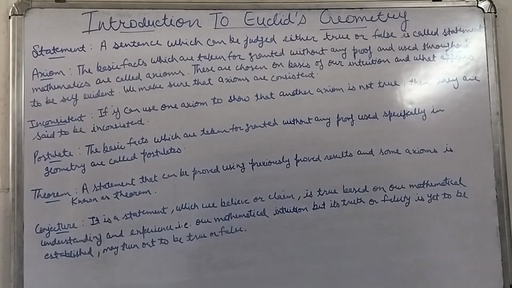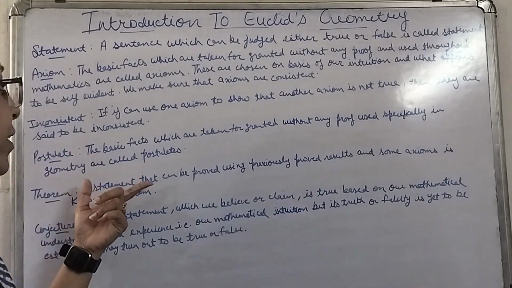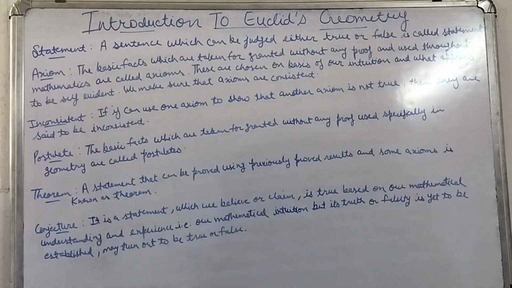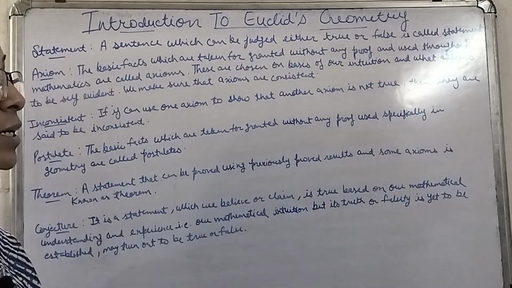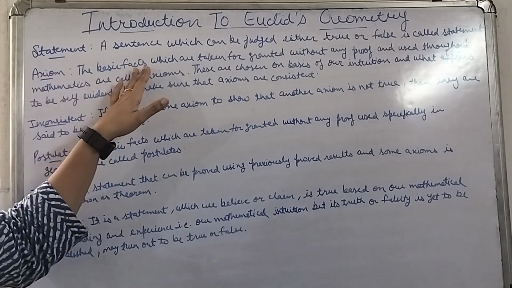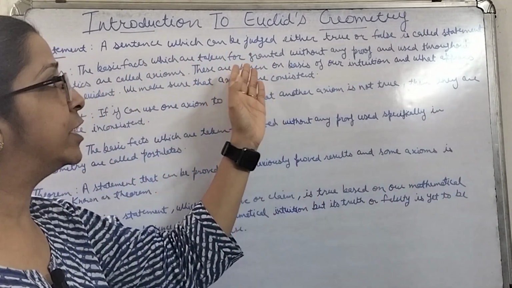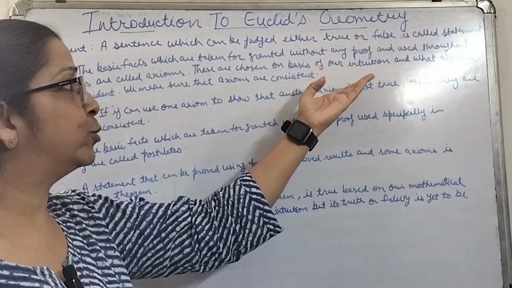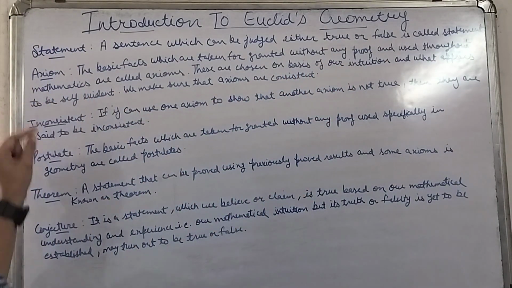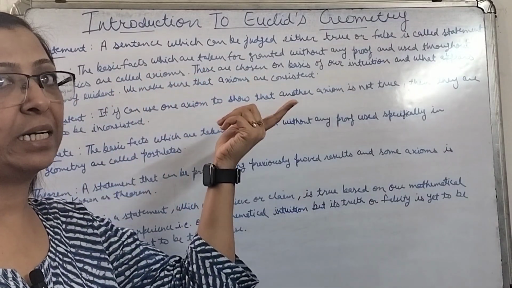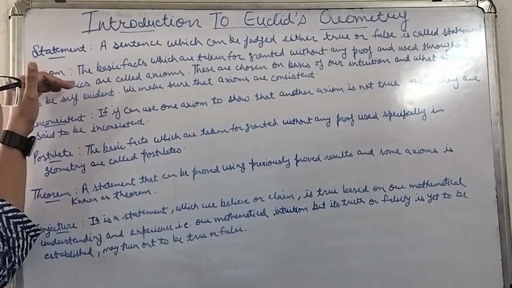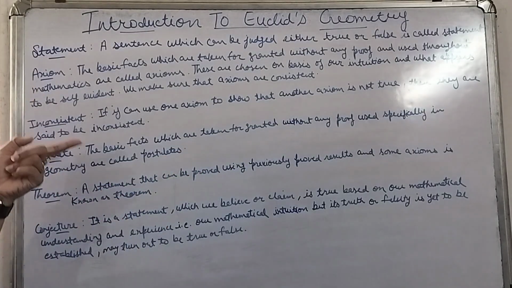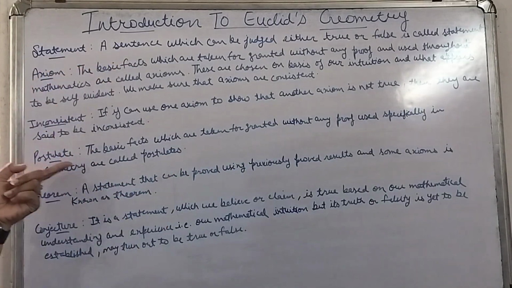Now let's see what a postulate is. Postulates are the basic facts which are taken for granted without any proof, used specifically in geometry. Like in axioms, we were saying the basic facts which we take for granted without proving them, which will be true in every condition, by our intuition or self-evidence, for any type of mathematical fact. But if these facts are specifically for geometry only, then these facts are postulates.